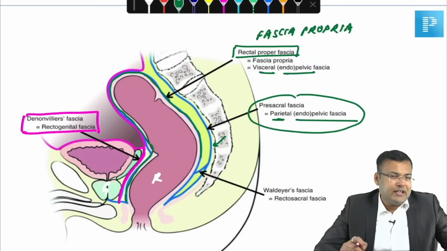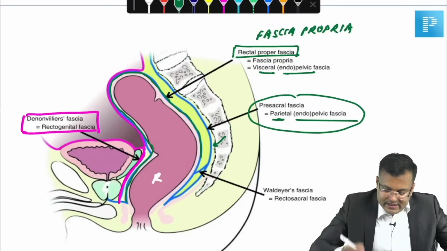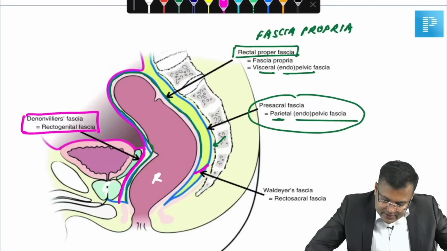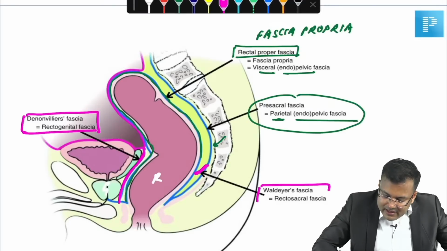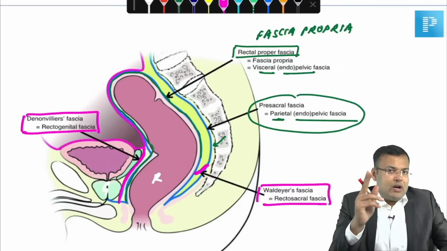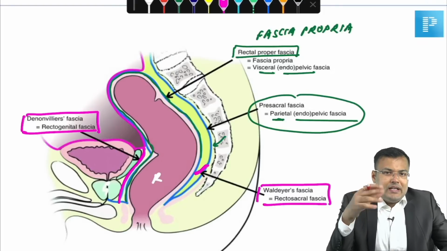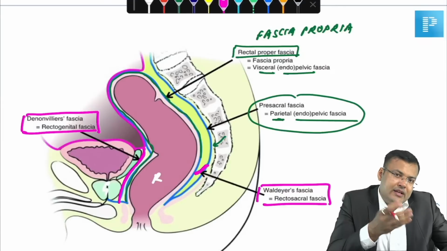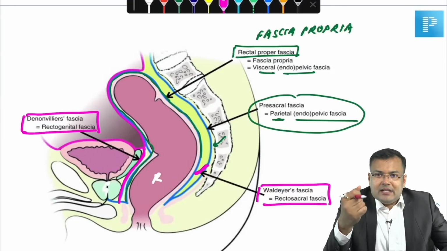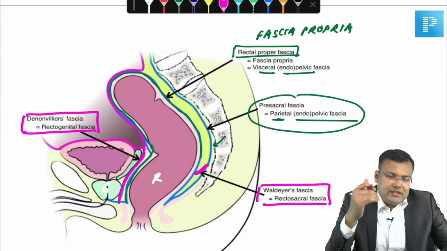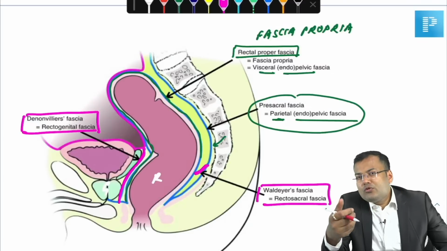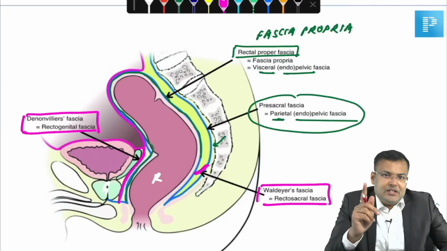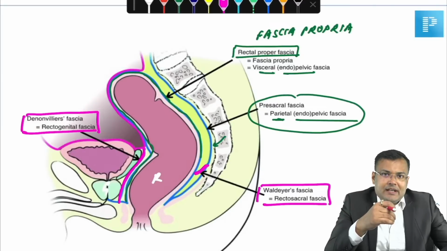And there is rectosacral fascia. What is rectosacral? The fascia located between rectum and sacrum. You can see this one. This is rectosacral fascia, also known as Waldeyer's fascia. So, you have to remember the names. In exam, the examiner asks about Denonvilliers' fascia. How to remember? This is rectogenital fascia, anterior to rectum. Waldeyer's fascia, other name rectosacral fascia, is located posterior to rectum. And there is a fascia located anterior to sacrum, presacral fascia.